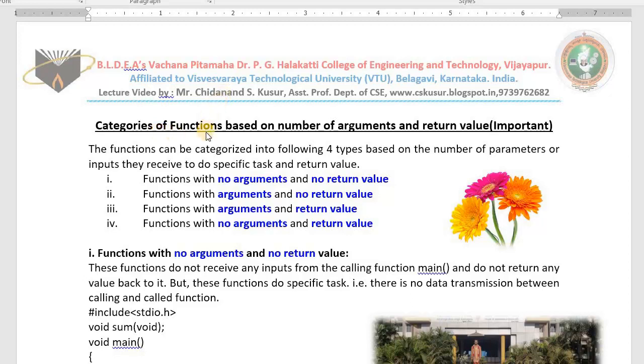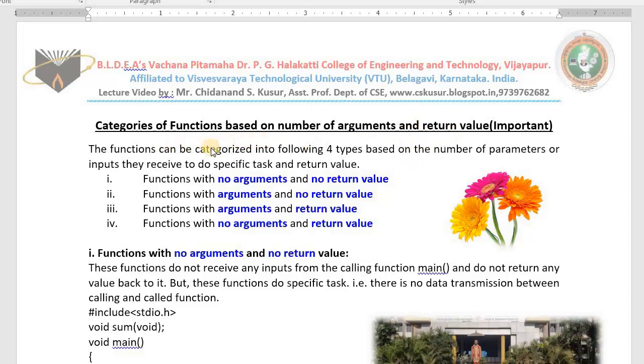Functions are classified into two types: built-in functions and user-defined functions, as we know already. Built-in functions means developed by developers. User-defined functions means developed by programmers. We can do some more categorization within the built-in as well as user-defined functions, depending on whether they receive inputs or not, and whether they are going to give us results or not.